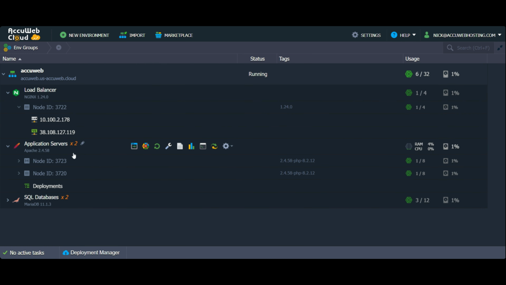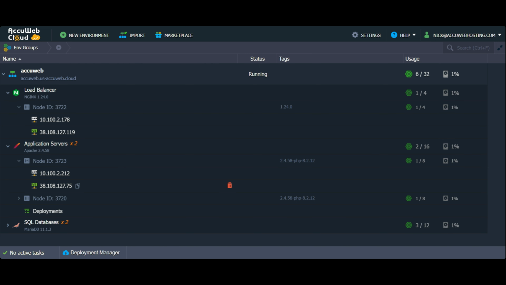If you have installed only the application server, you need to select the application server, click on the node ID, and copy the IP address. If there are multiple nodes, you need to copy the IP address of the main node.